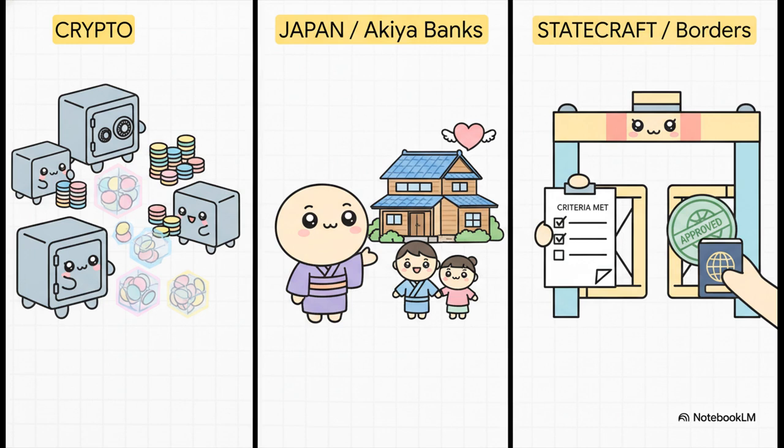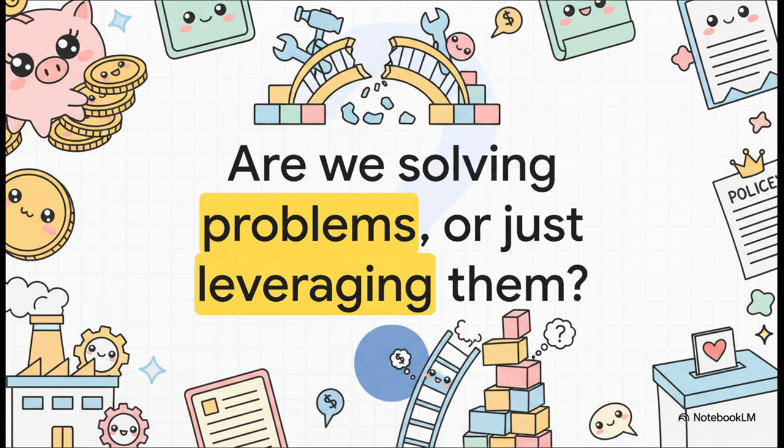Breaking the loop requires confronting structural reality, instead of just outsourcing it. In the crypto world, it means things like Lido's V3 upgrade, introducing modular, customizable risk vaults, rather than relying on blind recursive leverage. In Japan, it means doing the hard work of untangling ancient tax codes and using municipal Akiya banks to slowly, deliberately match vacant homes with real buyers, rather than relying on massive central subsidies. And in statecraft, it means using structured conditionality at borders to tie cooperation to measurable, concrete outcomes. Ultimately, survival in any complex system requires facing the music today rather than pushing the debt to tomorrow.